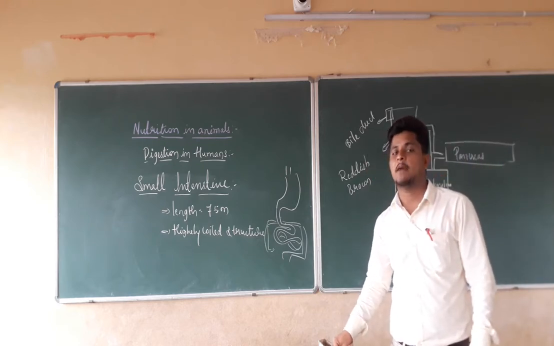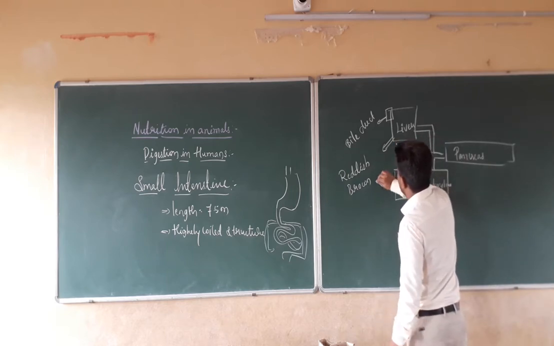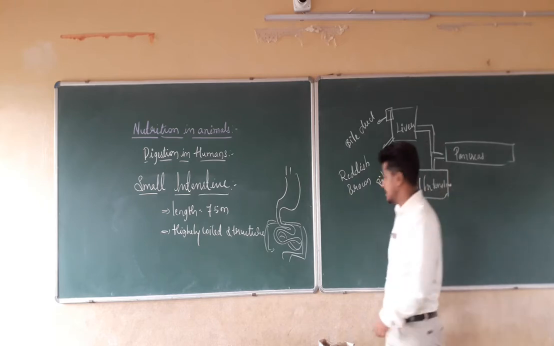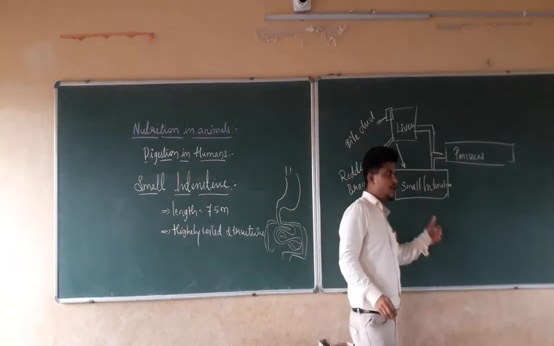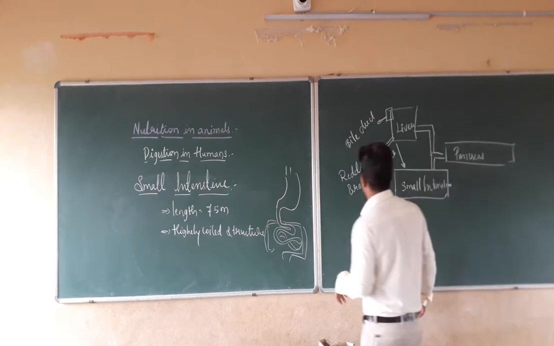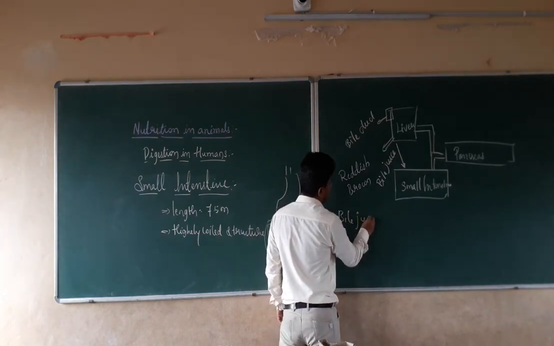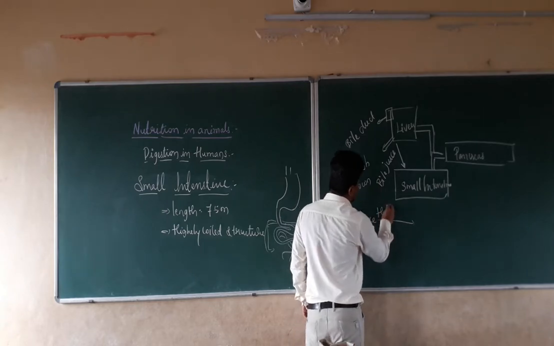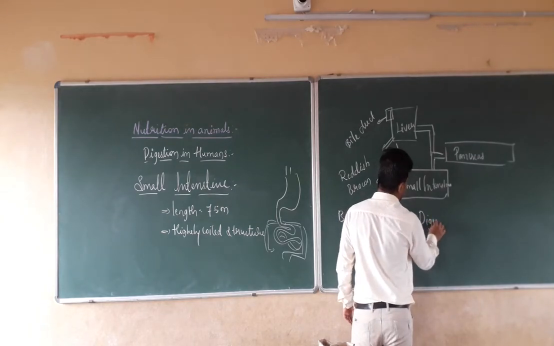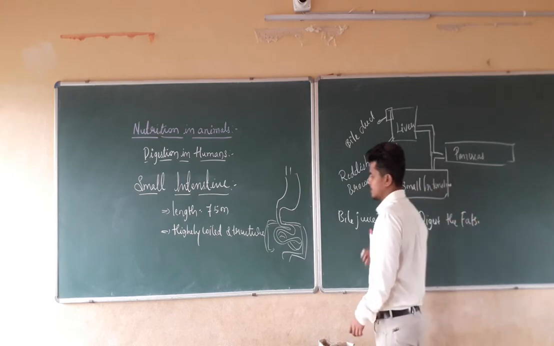It is going to secrete a juice known as bile juice. The bile juice comes to the small intestine, and it helps in the digestion of fats. The bile juice is coming from the bile duct. Bile juice helps to digest the fats.